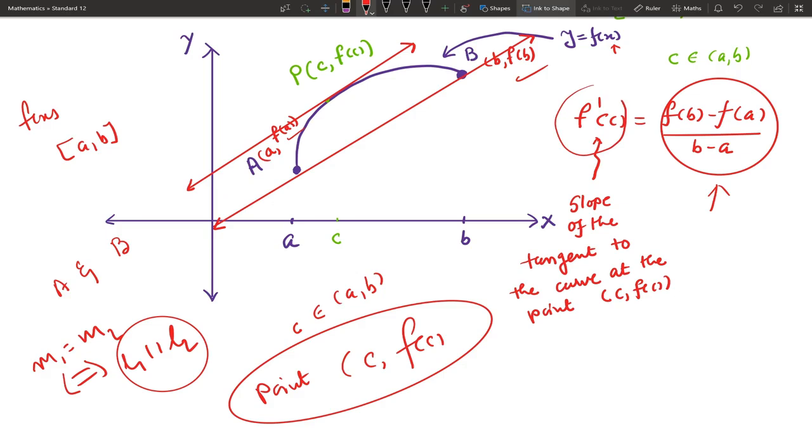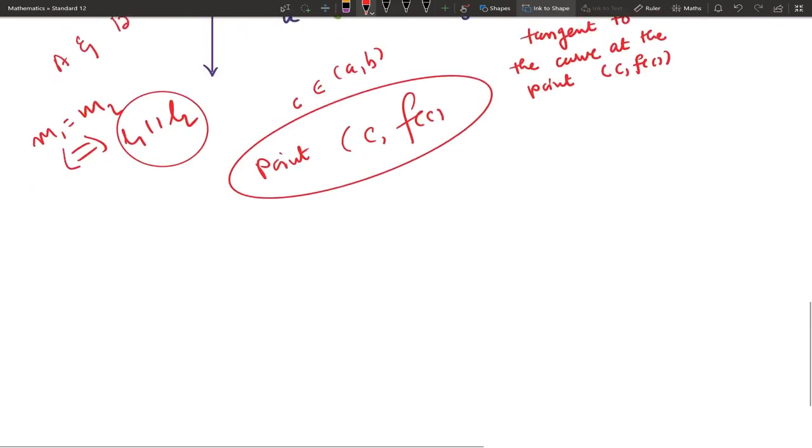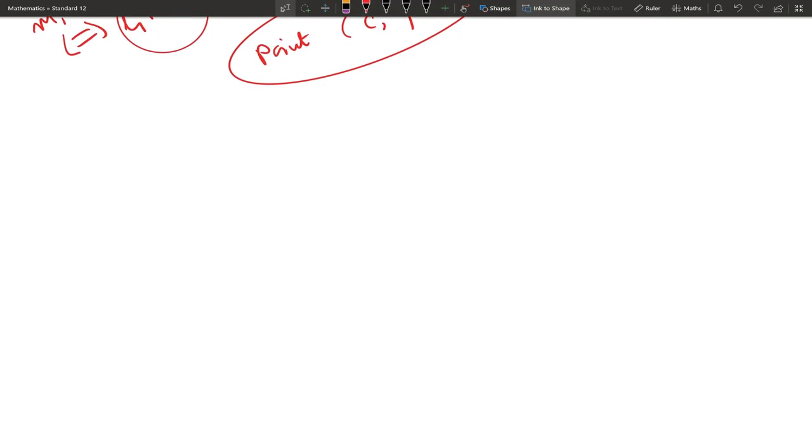This is the slope of the tangent at point c comma f of c. So we are getting a point on the curve where the tangent drawn at that point is parallel to line AB. Now we take problems based on the mean value theorem.